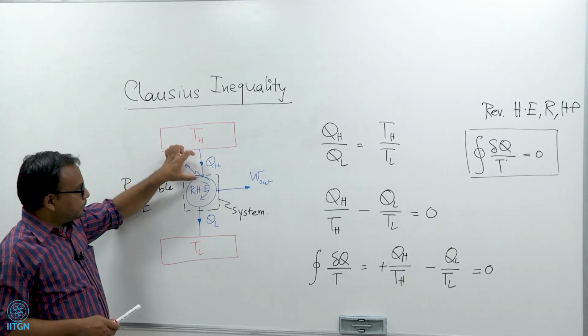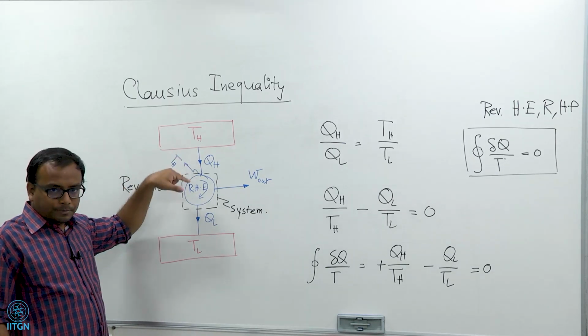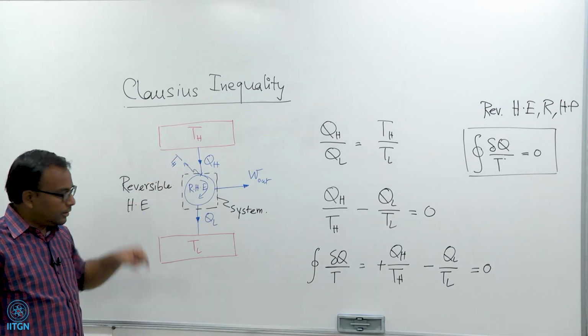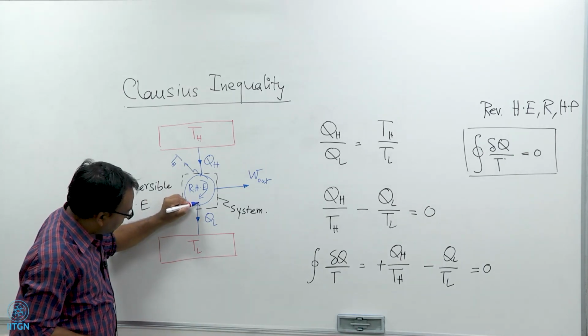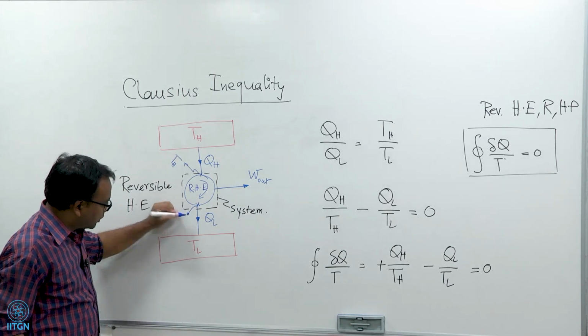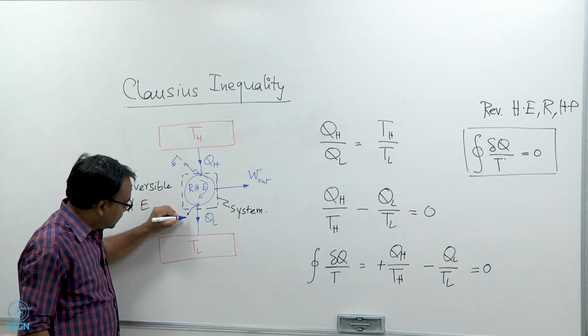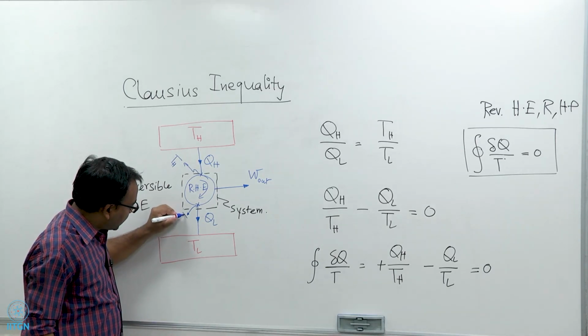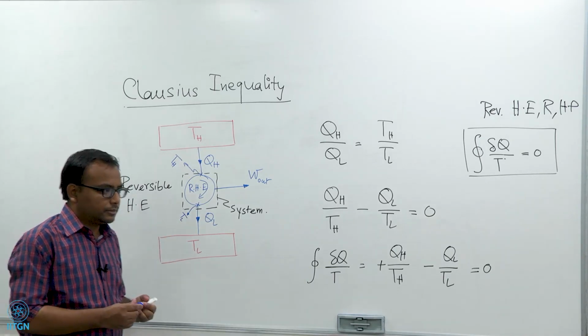If there is a finite temperature difference between the heat engine and the source, then the heat transfer will not be reversible, it will become irreversible. Similarly, here also the temperature at the boundary from which the heat transfer is taking place to the sink can only be infinitesimally larger than